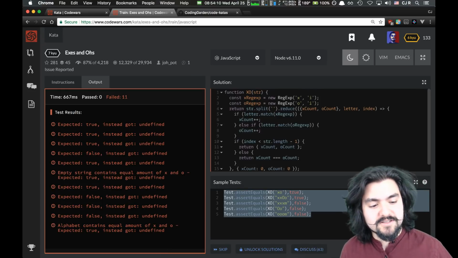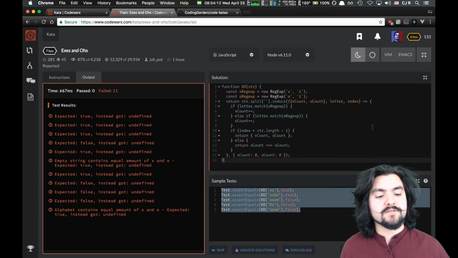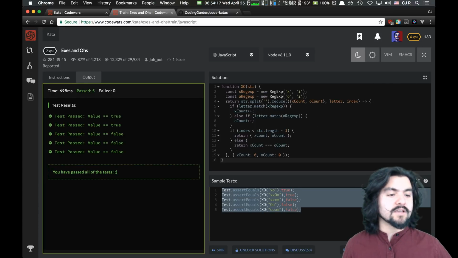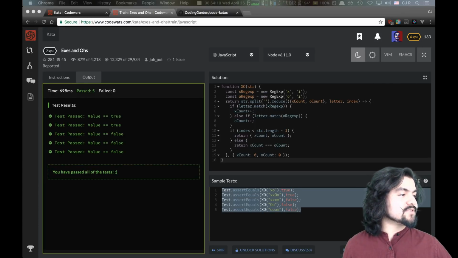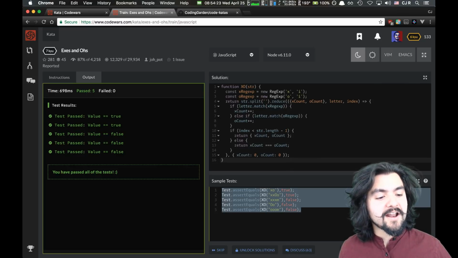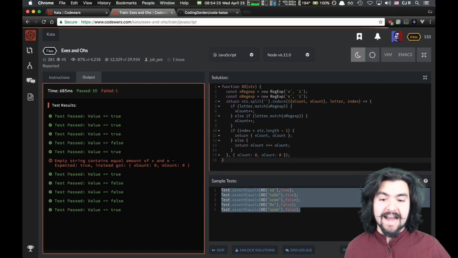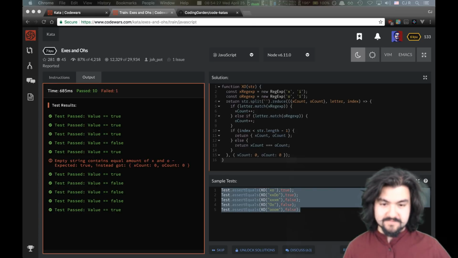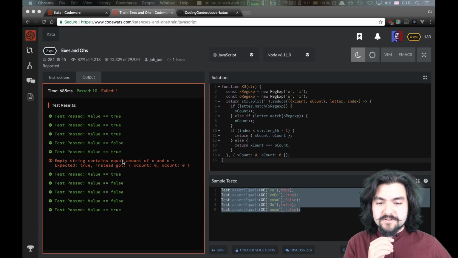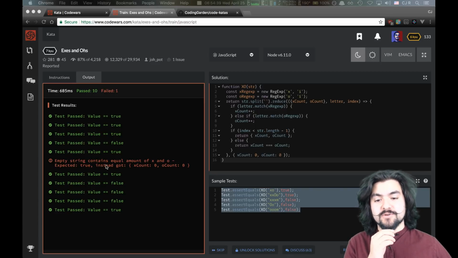Let's try it. So let's, whoa, too far zoomed in. Run the sample tests. That worked. All right, drum roll please for the final submission. Oh. Okay. Empty string contains equal amount of X and O. Oh, expected true instead got...